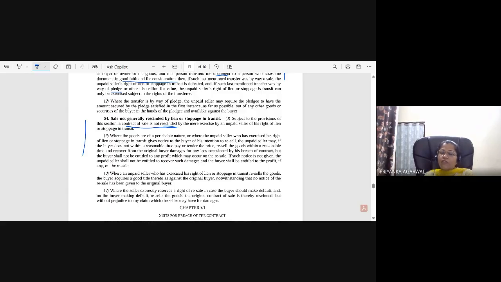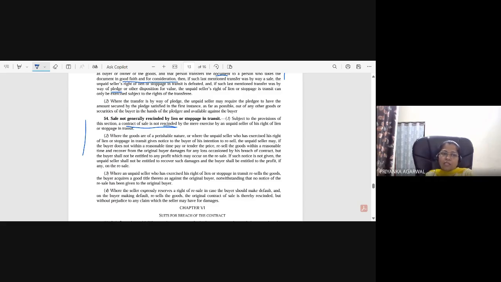So obviously, if the notice has not been given, it means that the seller can resell those goods without giving notice to the buyer. But if the seller is reselling those goods without giving notice, then he will lose these two rights. That is the only thing the law is saying.